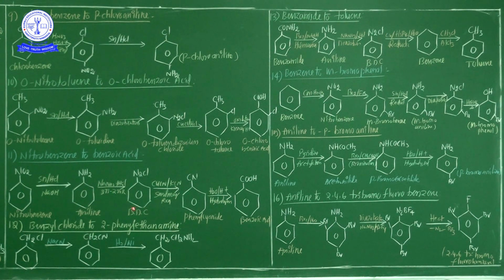Now in this conversion, the examiner may ask a question from any area. For example, how aniline is converted into benzoic acid, how benzene diazonium chloride is converted into benzoic acid, or how nitrobenzene is converted into phenyl cyanide or benzene diazonium chloride. Any area is important, but basically nitrobenzene converted into benzoic acid. Benzoic acid is not a final compound, my dear student, but the examiner asked only nitrobenzene to be converted into benzoic acid. If this benzoic acid is treated with any other compound, it is converted into one more new product.